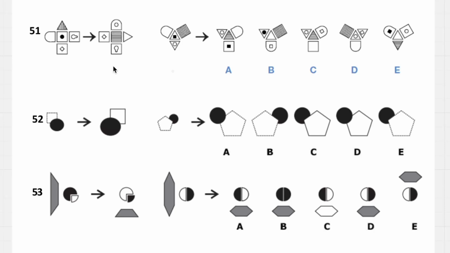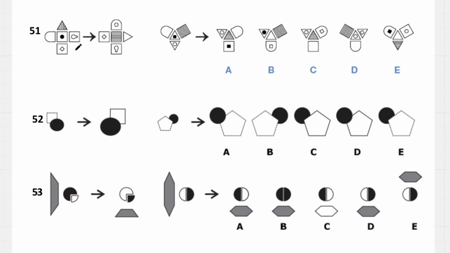51, we can see that this hatch goes inwards. Triangle hatching goes to the square. So triangle shading will go to the square, which looks like it's going to be over here. Let's see, it looks like it's A, but let's confirm the other ones.